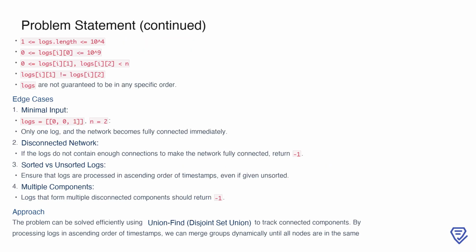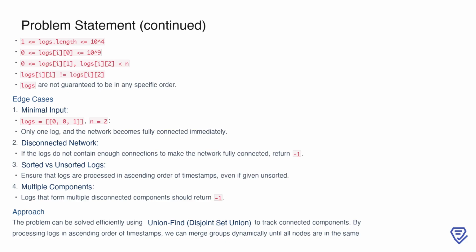The constraints of the problem include a minimum of 2 and a maximum of 100 people in the network, and up to 10^4 logs. Each timestamp is between 0 and 10^9, and the individuals in each log are distinct. Logs may not be given in order, so it's important to process them correctly.